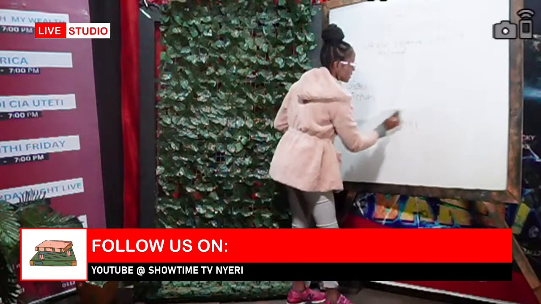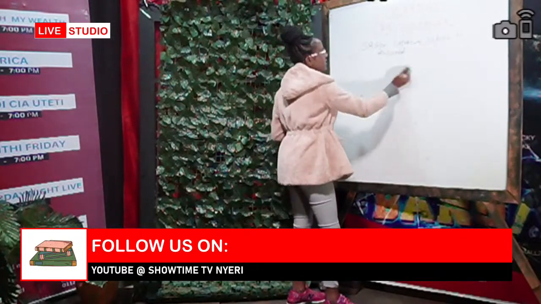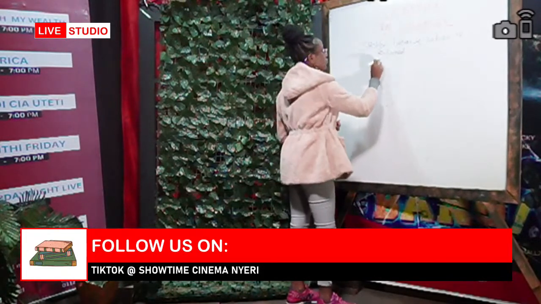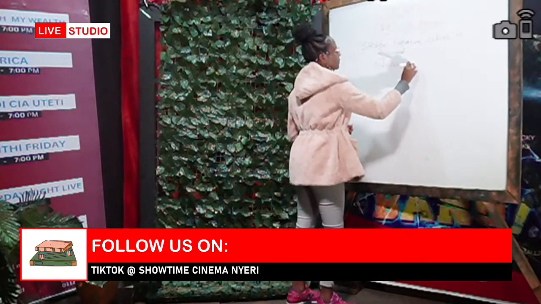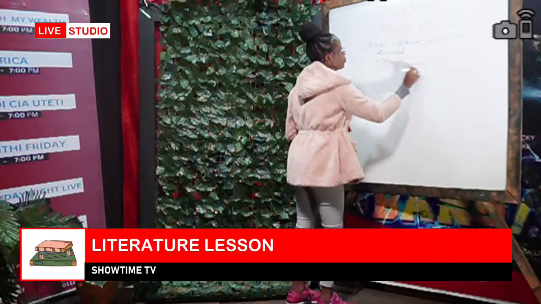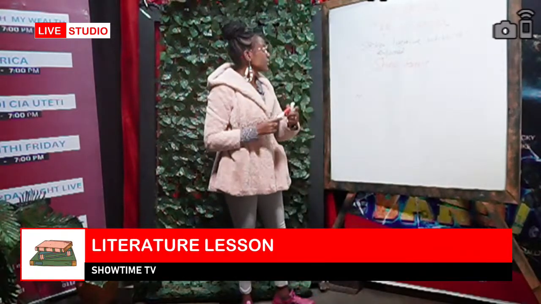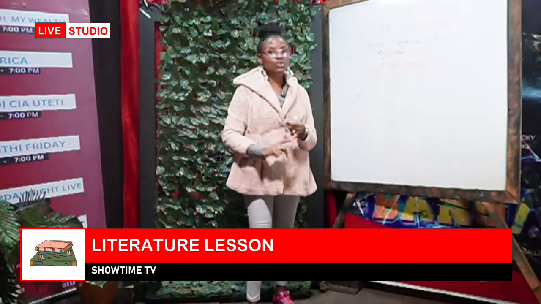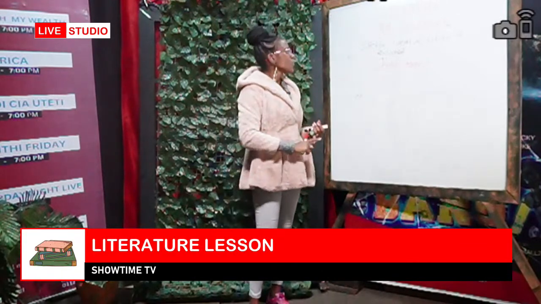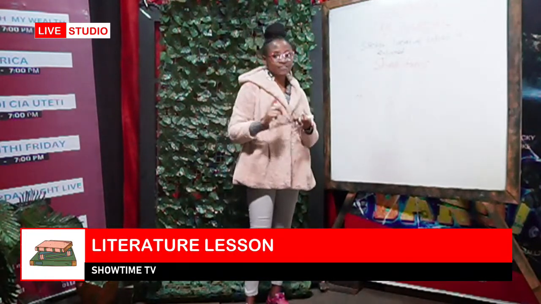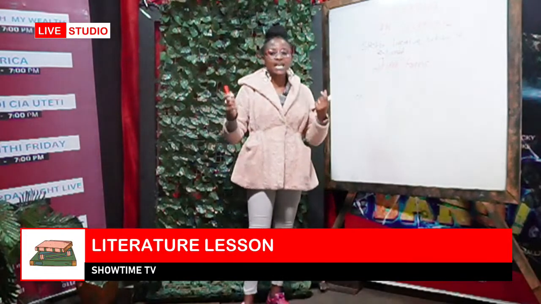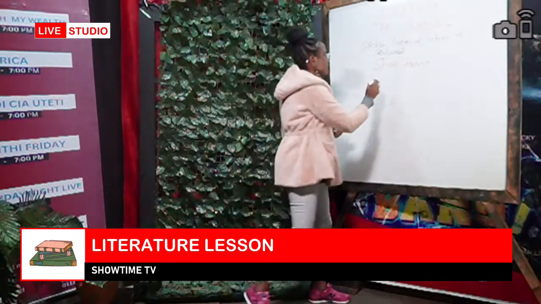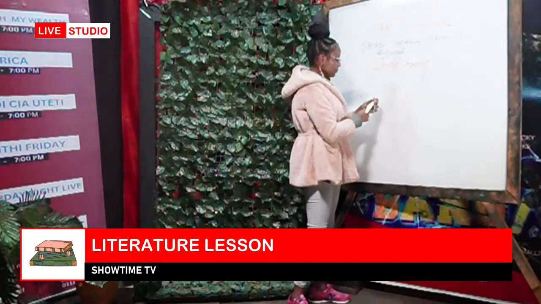Short forms. This is another area that is normally tested. Remember, we have looked at categories of oral literature. You've looked at songs, you have looked at various types of songs. We have not exhausted all because there are so many. We have narratives. We have looked at various types of narratives. Now we are on the third category of oral literature, which is short forms. Now short forms, in this case, we have tongue twisters.